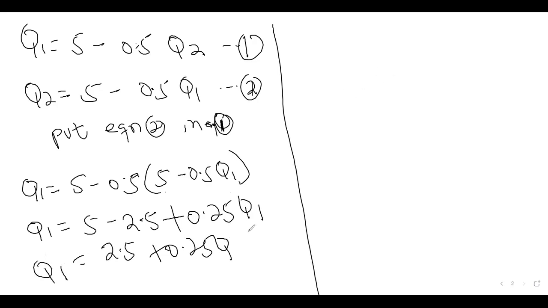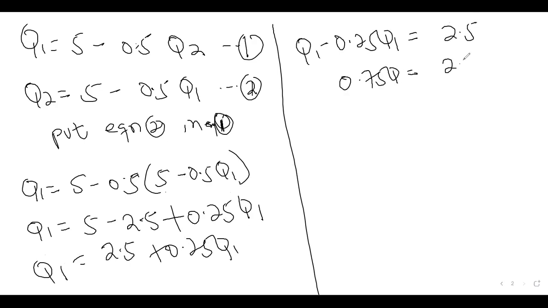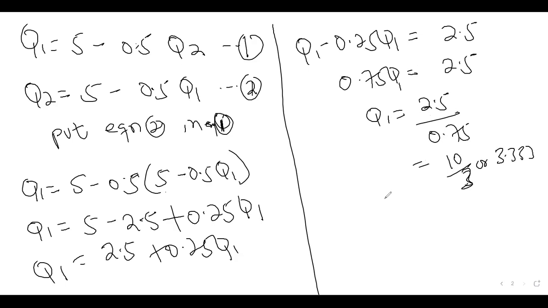So when the 0.25 Q1 crosses to the other side, we group like terms. We will have Q1 minus 0.25 Q1 is equal to 2.5. So we have 0.75 Q1 is equal to 2.5, and Q1 is equal to 2.5 divided by 0.75. The final answer is 10 over 3 in fraction, or 3.333 recurring.